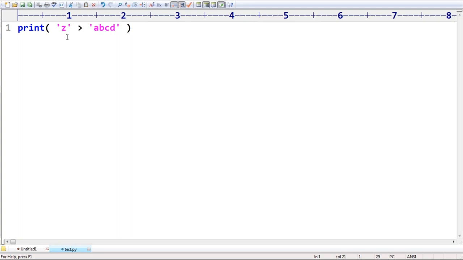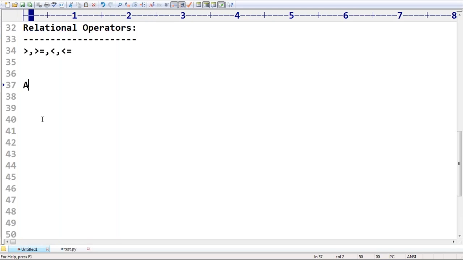Next, one more thing: lowercase and uppercase. There is a small difference, sir. Suppose capital A is there and small a is there. Which is bigger, which is smaller? Can you please consider? Simple, according to ASCII code, Unicode values, right? Sir, capital A is smaller.